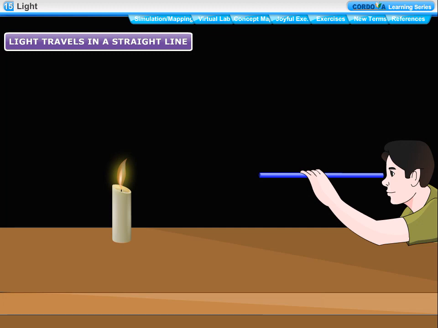This is because light travels in a straight line. Normally, light does not bend on its own, and therefore, it cannot reach our eyes through a bent straw. This property of light by which it travels in straight lines is called rectilinear propagation of light.